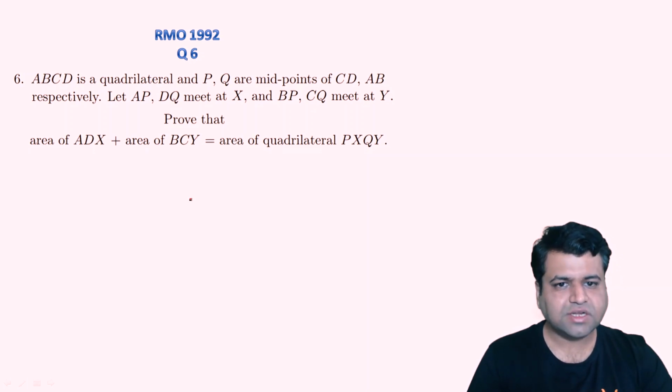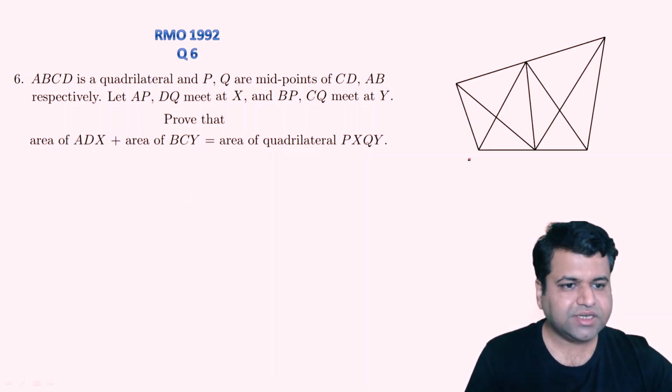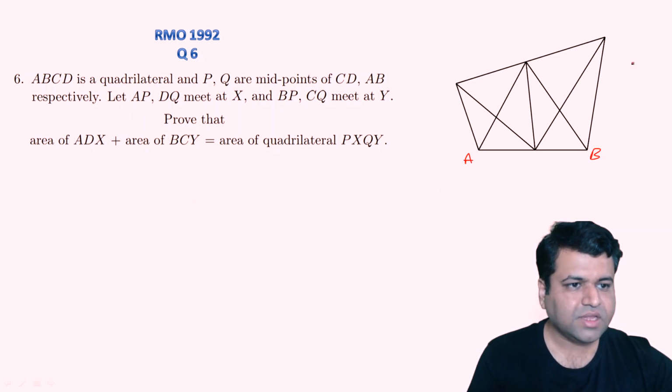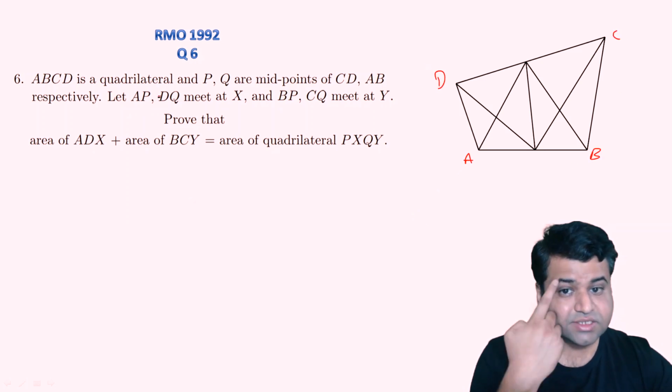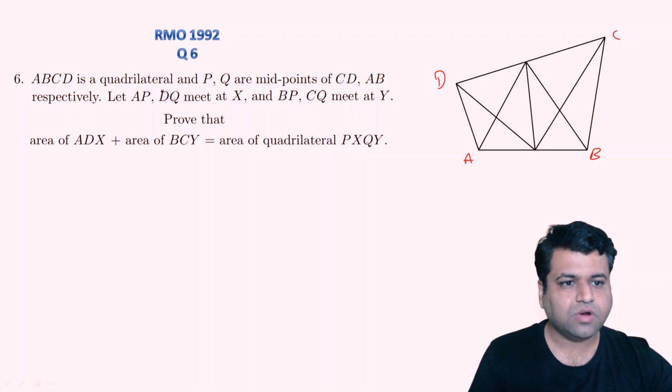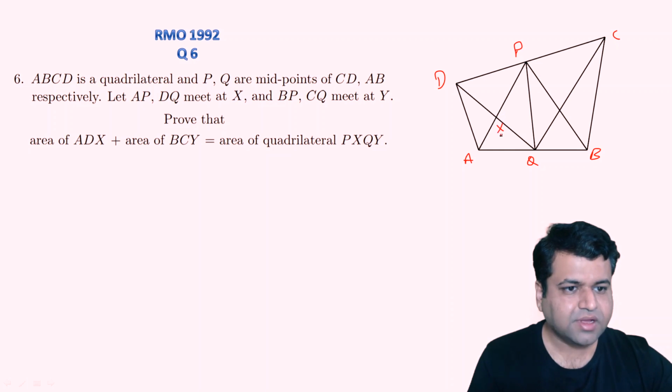Okay, so let's first draw the figure of this question. Let's say this ABCD is a quadrilateral. Again, this is a quadrilateral, it need not be a cyclic quadrilateral, right? P and Q are the midpoints of CD and AB respectively. This AP and DQ meet at, let's say, X, and BP and CQ meet at Y, right? So what we need to prove? We need to prove the area of triangle ADX plus area of triangle BCY is equal to area of quadrilateral PXQY.